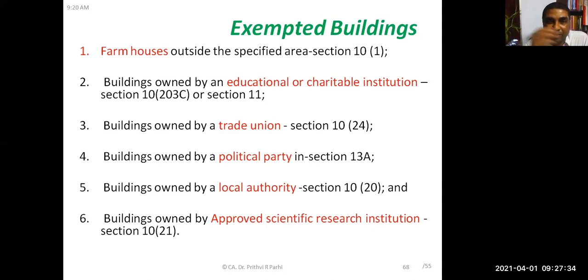Agricultural farmhouse, etc. Building owned by an educational or charitable institution is also exempt, under section 10(1), section 11 and section 10(23C). Then building owned by trade unions, political parties, local authorities, and approved scientific institutions. These are exempted buildings. Just keep it in your mind. There may be some buildings which are exempted. Okay.